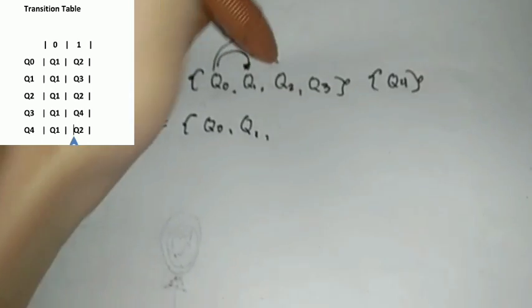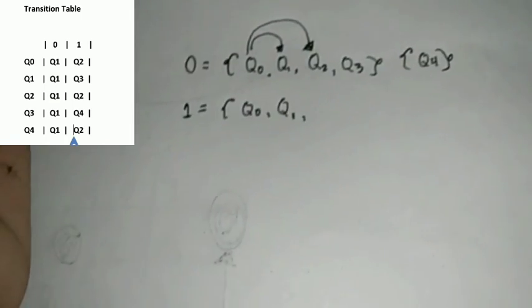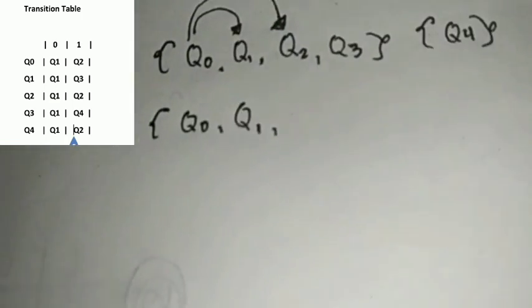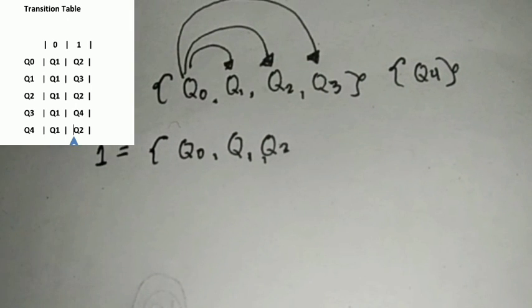Now let us compare Q sub 0 to Q sub 2. Q sub 0 given 0 is Q sub 1, and Q sub 2 given 0 is Q sub 1. They're still on the same set. Now, Q sub 0 given 1 is Q sub 2, and Q sub 2 given 1 is Q sub 2. So they're still on the same set.